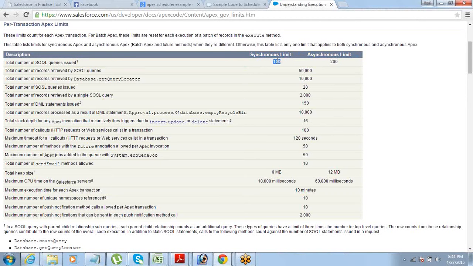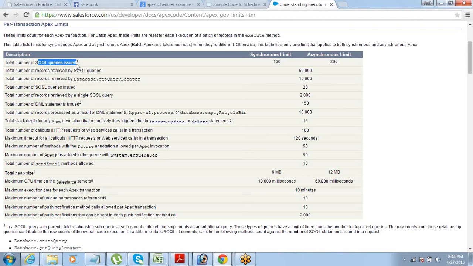So the synchronous SOQL queries issued limit is 100, which means in one transaction you can have 100 SOQL queries issued. You cannot have more than that. You cannot say, okay, fine, I will have 500 SOQL queries running in one transaction. That will not happen.